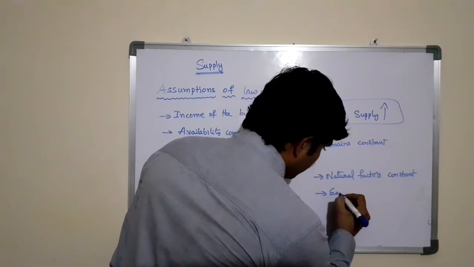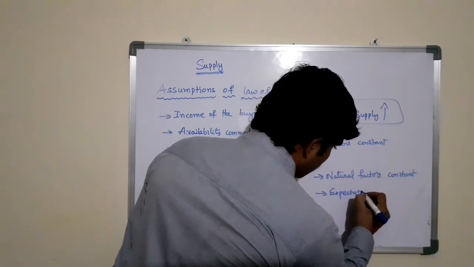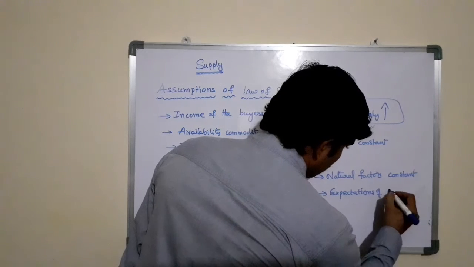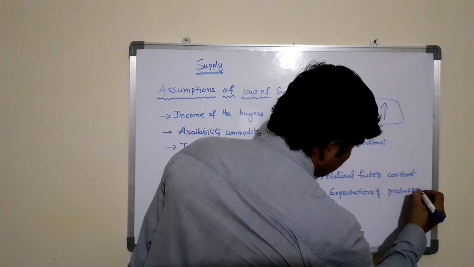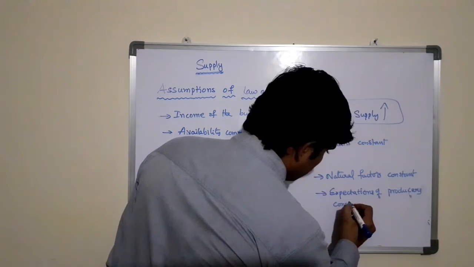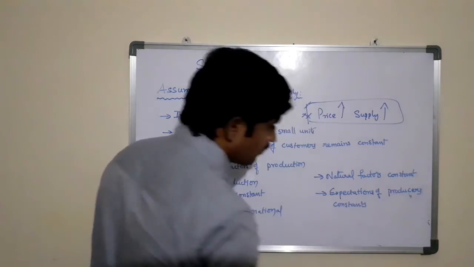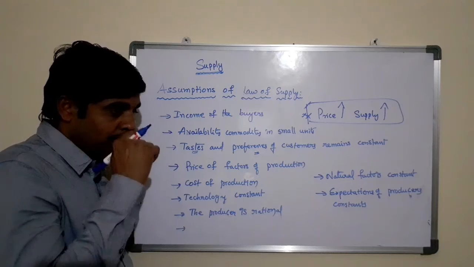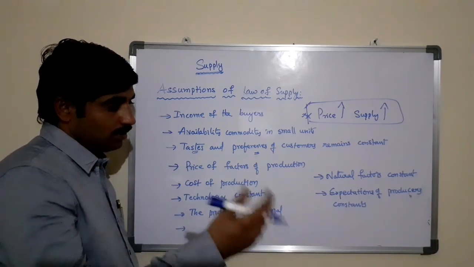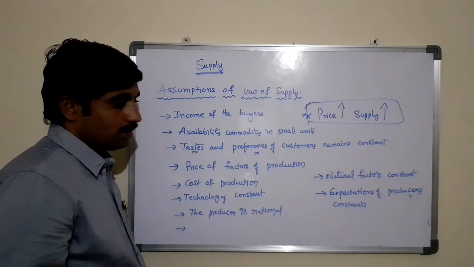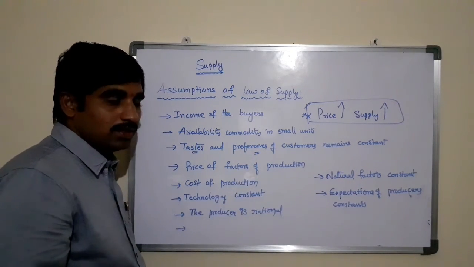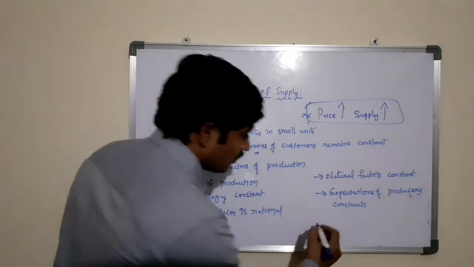Here the expectations of producers remain constant. If there are any changes in terms of estimating the profit, estimating the cost of production and others, and these expectations change, the law of supply does not hold good.